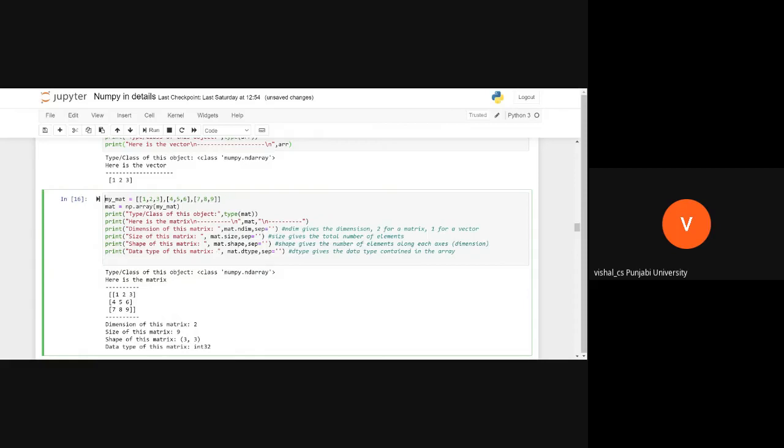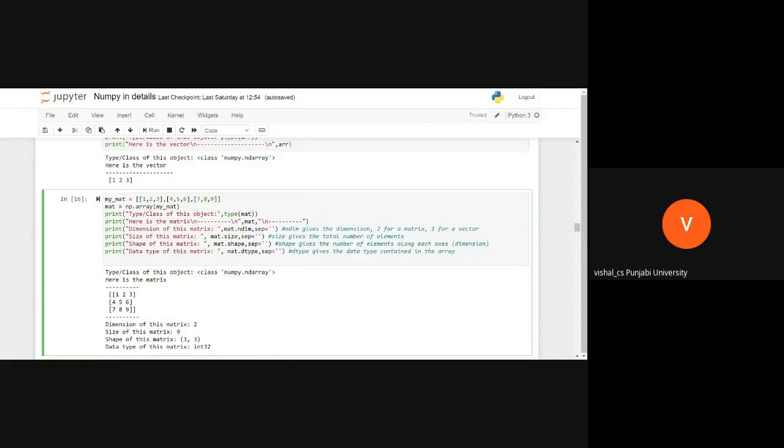What does dimension specify? Anybody? Size is the number of elements in the matrix. When you want the size of an array, that is the number of elements in the array. I am talking about dimensions.